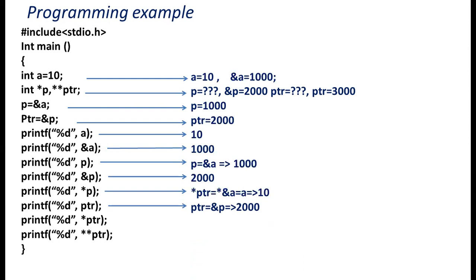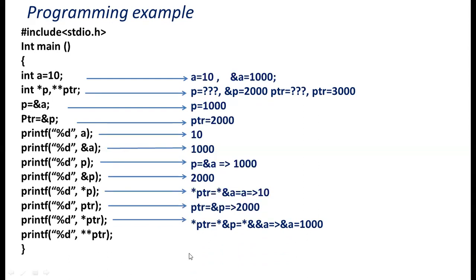What is the value of *ptr? Just guess what is the value of *ptr. ptr means &p. If I use *ptr, it means *&p, and p means &a.